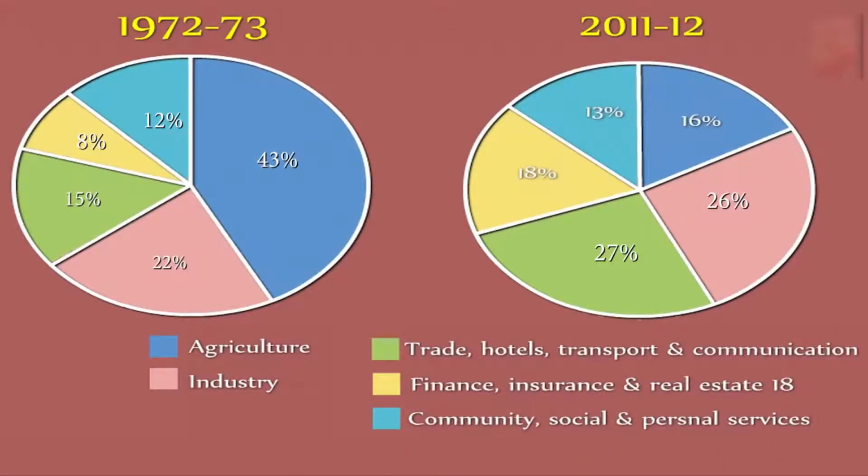These pie charts show us the contribution of each sector to GDP in the financial years 1972 to 73 and 2011 to 12. The GDP consists of the production from the three sectors of agriculture, industry and services. Students, from these graphs, can you tell how much each sector contributes to the GDP?